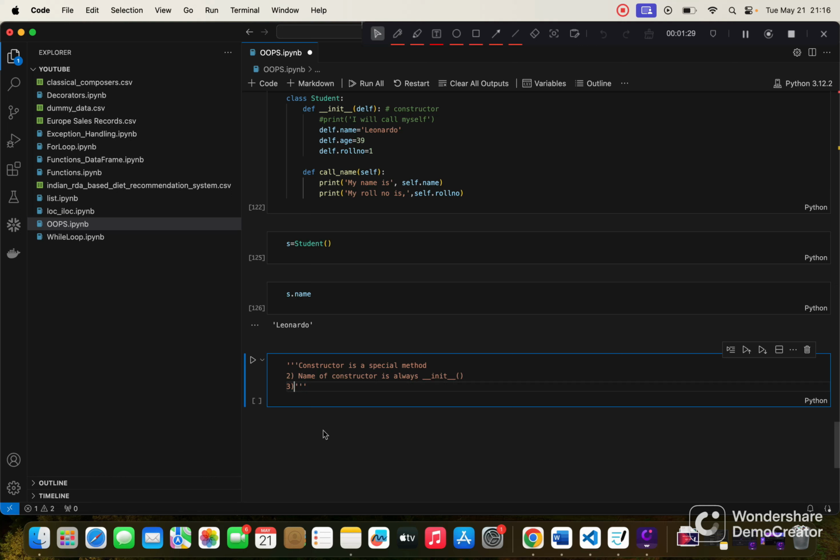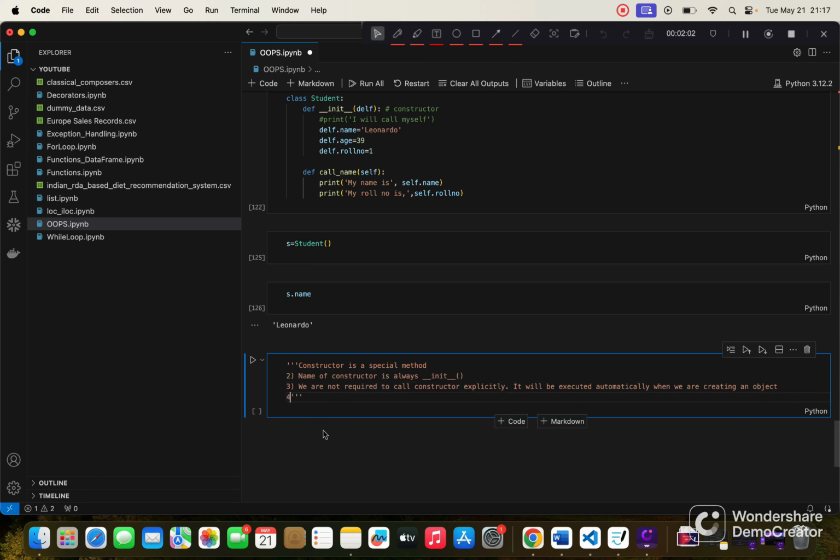The third point is, as I already said, it's a special method. Why? Because we are not required to call the constructor explicitly. It will be executed automatically when we are creating an object. So this is the third point about the constructor.